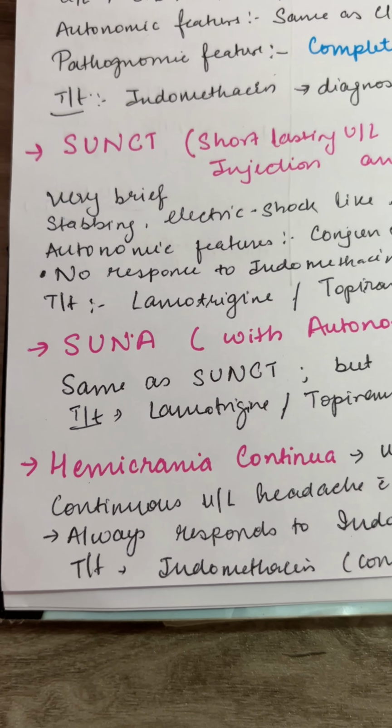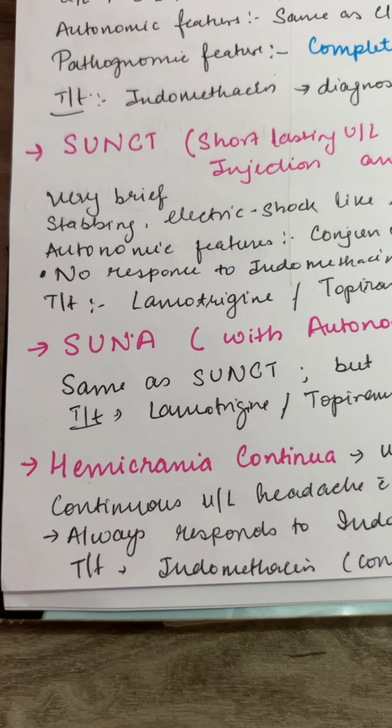SUNCT and SUNA. So in SUNCT, the episode is very brief. There is stabbing, electric shock-like pain in the periorbital area. Autonomic features like conjunctival injection plus tearing are present, and there is no response to indomethacin. So for the treatment, we give lamotrigine, topiramate, and IV lidocaine for severe attacks.